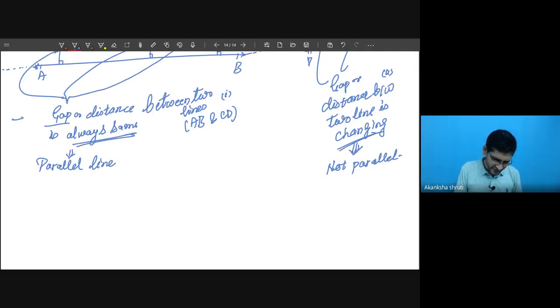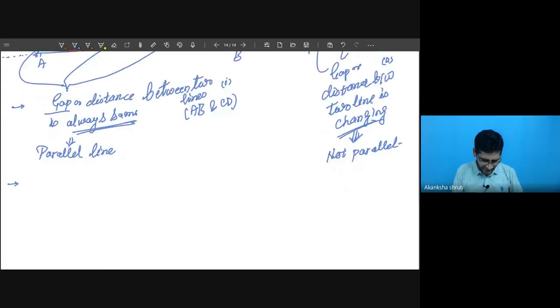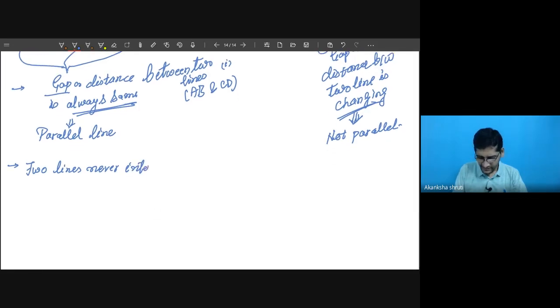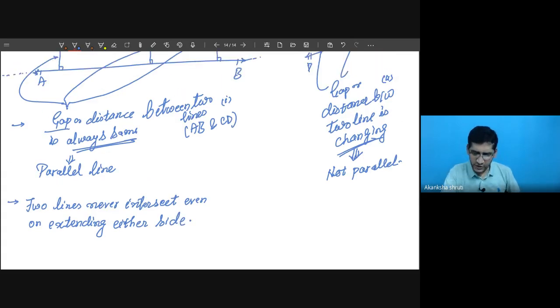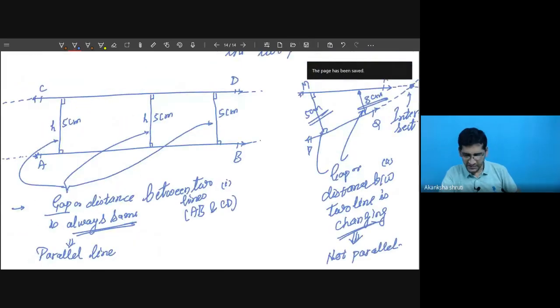So this is one way of defining parallel lines. The other way is that two lines never intersect, even on extending either side, to avoid doubt. Whatever side you consider, you extend both lines to any extent, and they will never intersect.